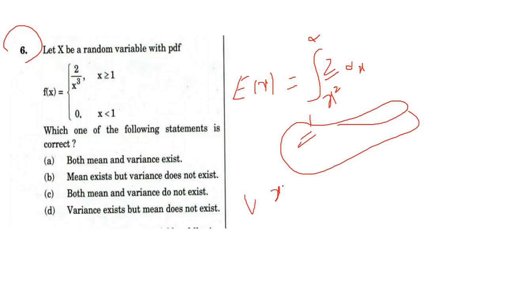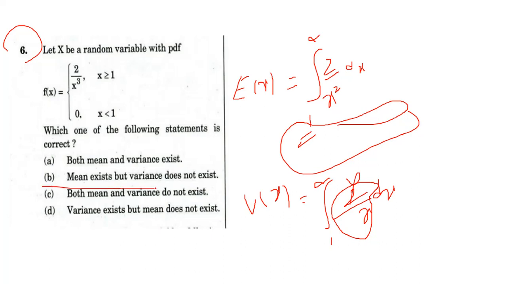For finding the variance, we need the expected value of x squared. For that, you get the integral of 2 upon x into dx. Observe this: 2 upon x means here we are getting log forms. Log infinity is undefined, so here the variance does not exist. So the mean exists but the variance does not exist. Option B is the correct answer for question number 6.